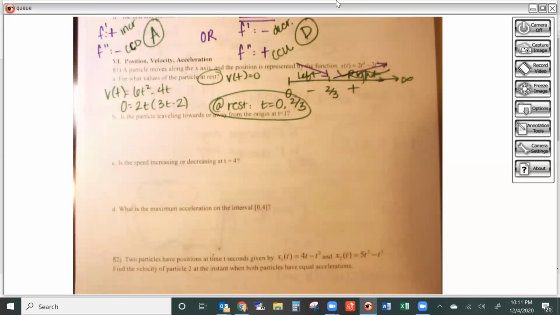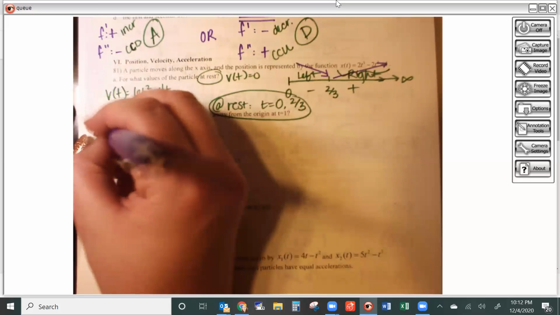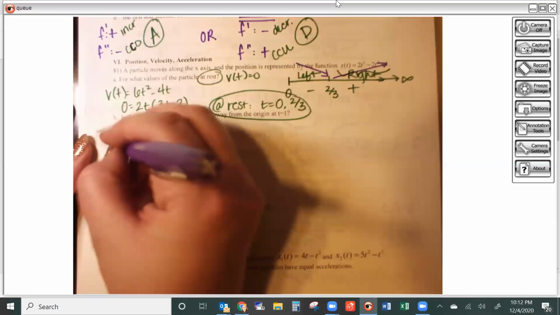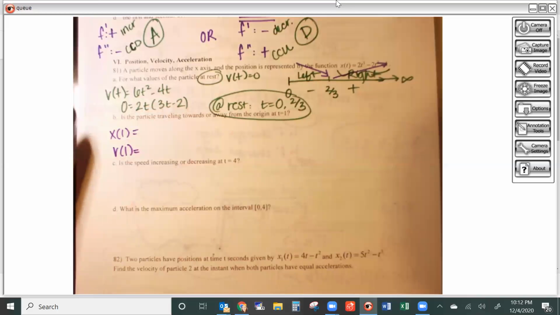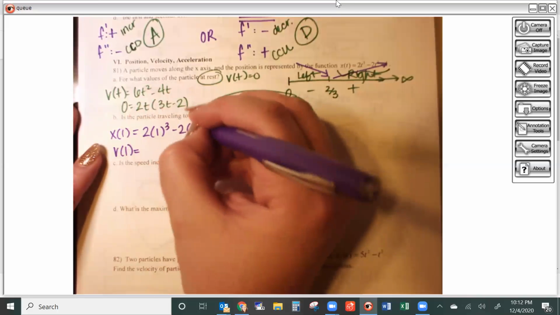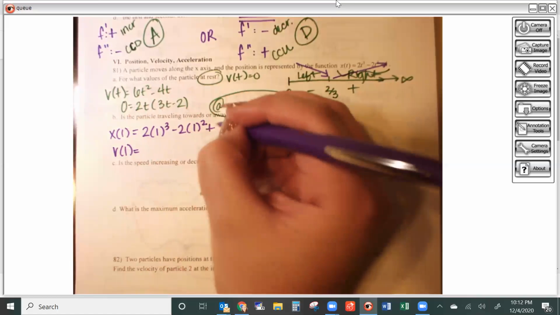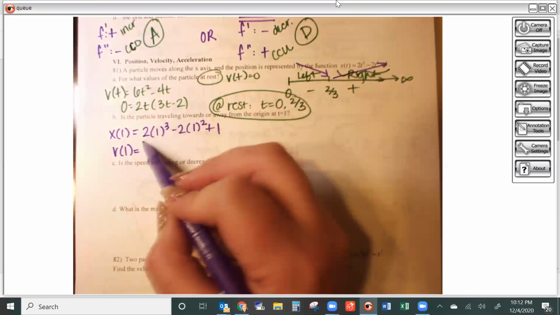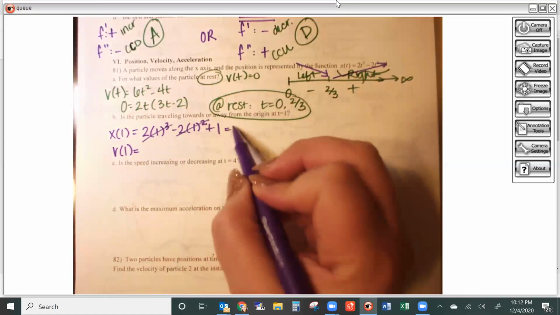Okay, next question says, when is my particle traveling towards or away from the origin? Specifically at 1 is the time that I care about. So in order for you to answer this question, towards or away from the origin, you need to know two things at 1: the position at 1, and then the velocity at 1. Now that's a pretty easy number here for us to plug in. My original position function was 2 times 1 cubed minus 2 times 1 squared, and then plus 1. Well, 2 minus 2 is going to cancel, so I'm going to just get positive 1.